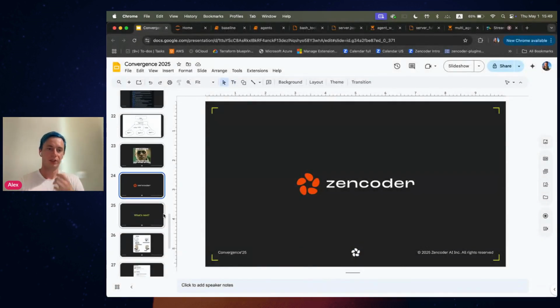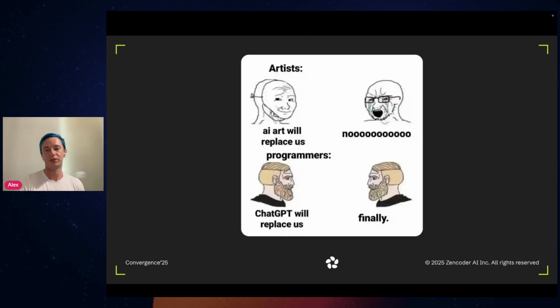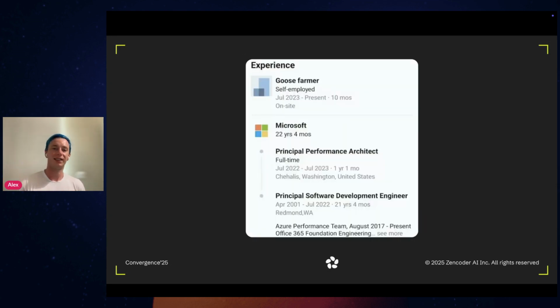And with that, now this looks, I guess, for some, a bit scary. And there are, of course, different views on what the future holds for developers, right? On the one hand, there are people who think that AI will replace us, and you can think about it as both a negative or positive thing, and maybe you can finally chase this dream of being a goose farmer after 22 years at Microsoft, when AI finally replaces you, or whatever your heart wants in your life.